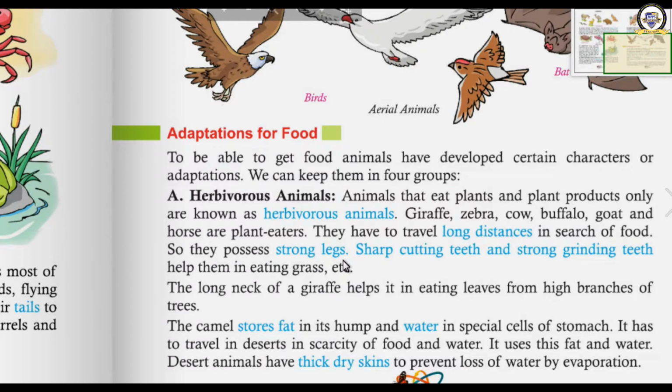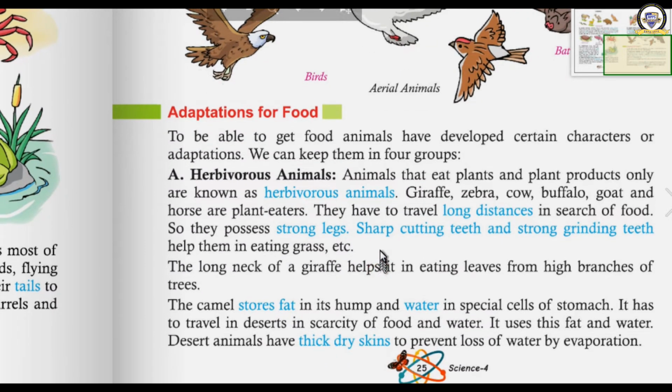What is the adaptation they have got? They have strong legs, sharp cutting teeth, and strong grinding teeth. They don't have any tearing teeth, isn't it? Yes, they need sharp cutting teeth. They have to cut the branches and they have to grind. So they have sharp cutting teeth and grinding teeth. It helps them to eat the grass.